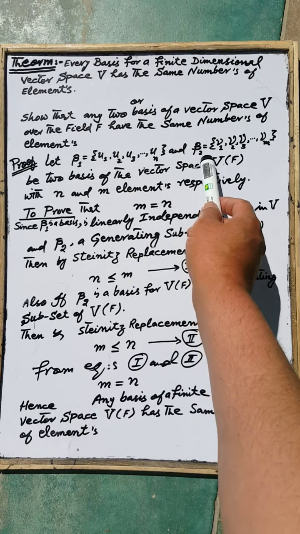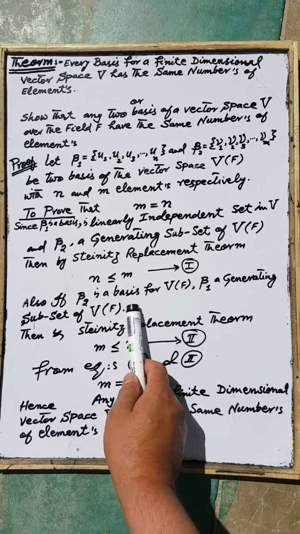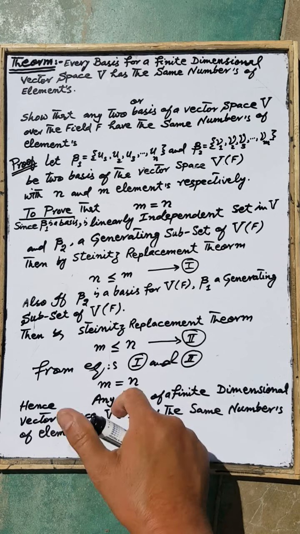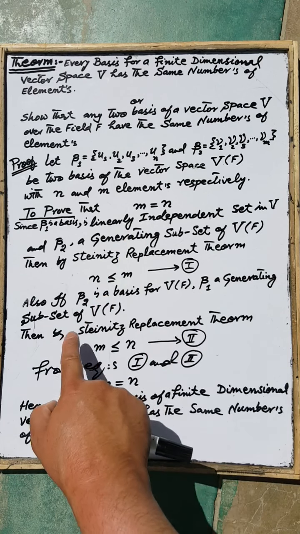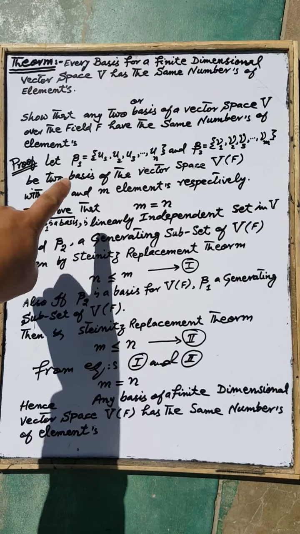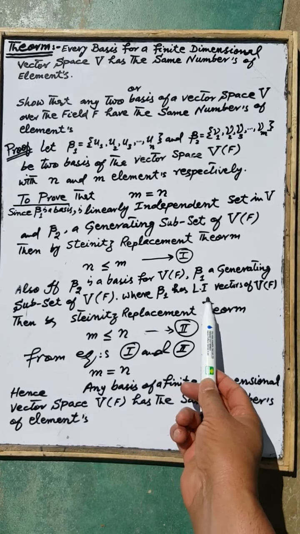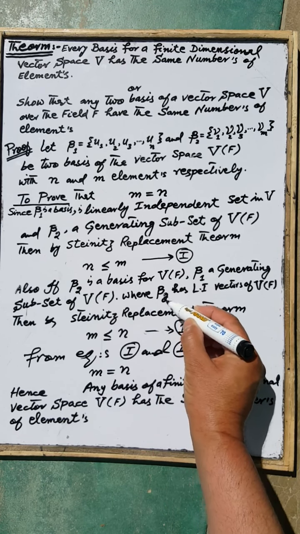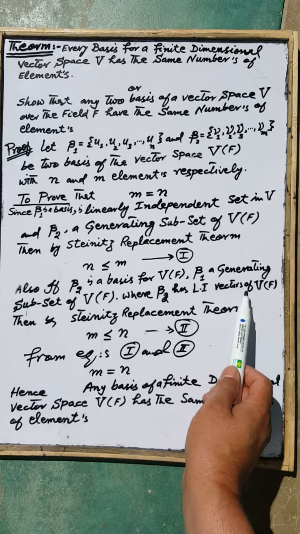Now, if we consider that beta 2 is a basis for the vector space V over the field F, then according to the definition of the basis, the vectors of beta 2 are linearly independent vectors, and beta 1 is a generating set in the vector space V over the field F. That is, beta 2 is linearly independent and beta 1 is a generating set.